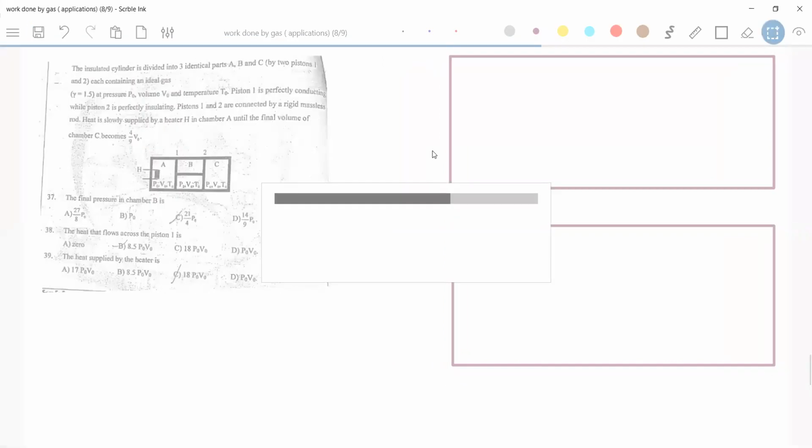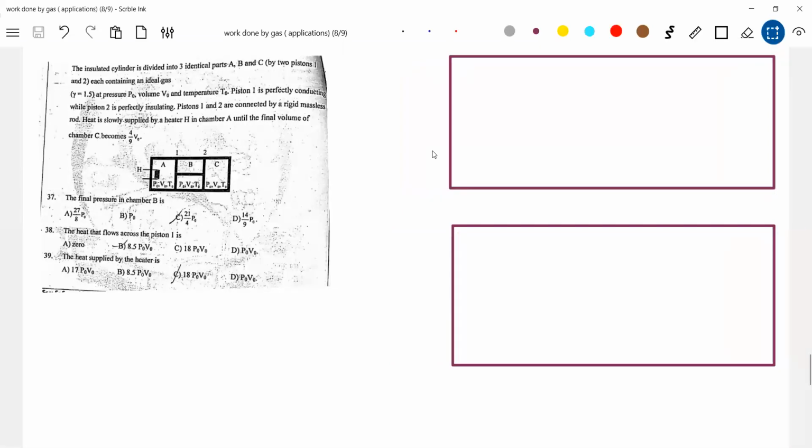Read the question. Let me give a bit of explanation. Observation is what you have to make. This is a heater coil. Let me do it like this. This is a heater coil, divided into two identical parts.